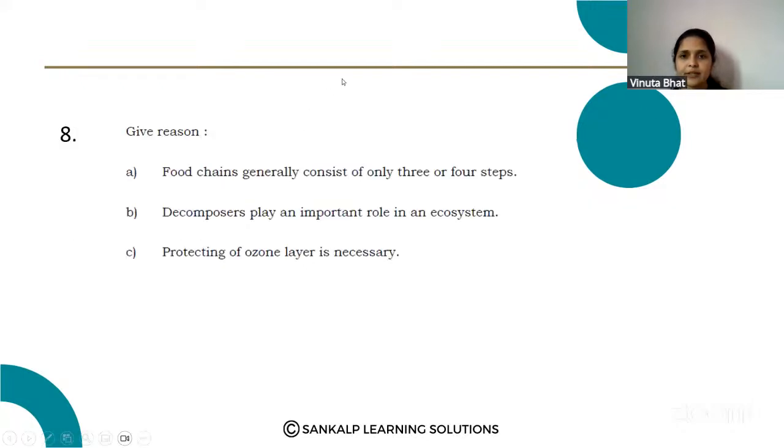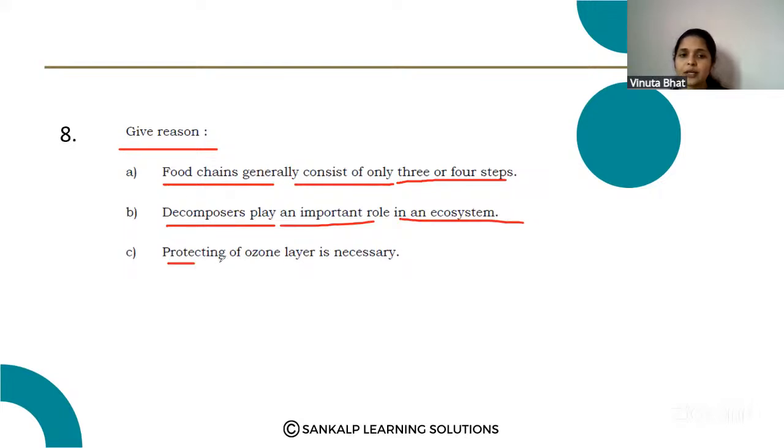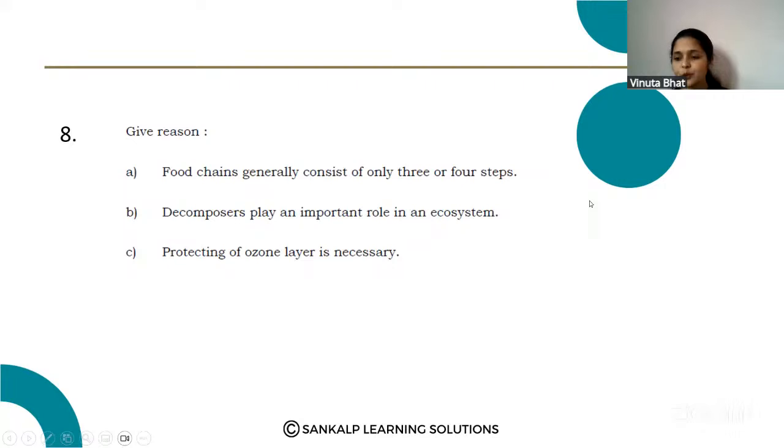Next question, give reason. So here three questions are there. Food chains generally consist of only 3 or 4 steps. Decomposers play important role in ecosystem. Protecting of ozone layer is necessary. So this is also a repeated question. This question is also asked in different question papers. Please note down this question.